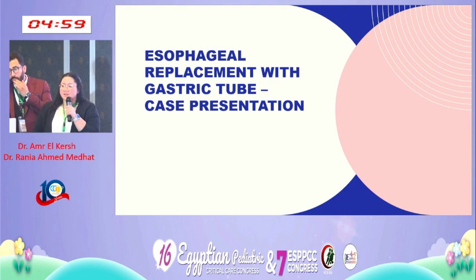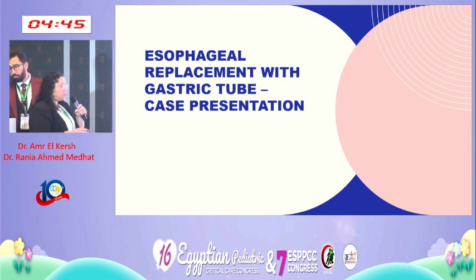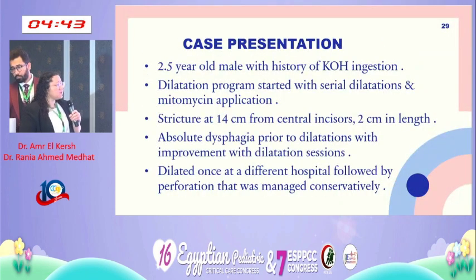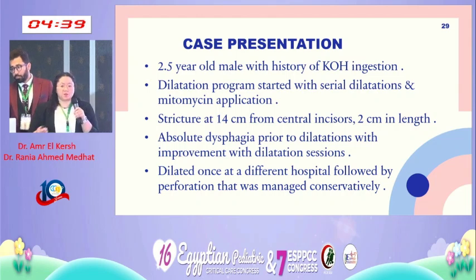Another rather interesting case that we had in our surgical ICU in the past few months was a case of post-corrosive esophageal stricture, for which we needed esophageal replacement, and we used a gastric tube to replace the esophagus. I'll be presenting the case. So our case was a 2.5-year-old male with history of corrosive ingestion, namely potash ingestion.